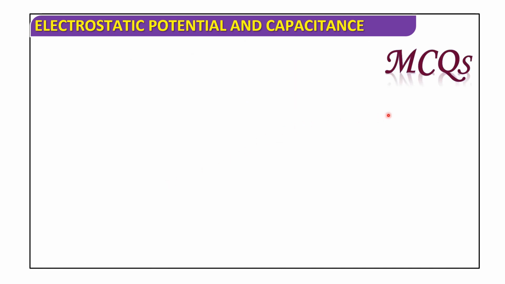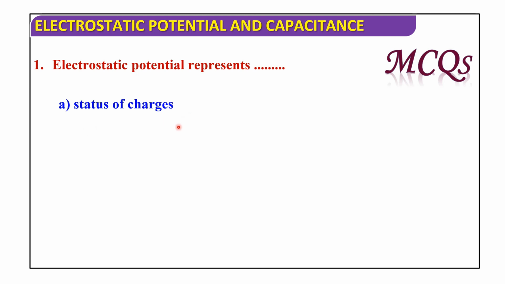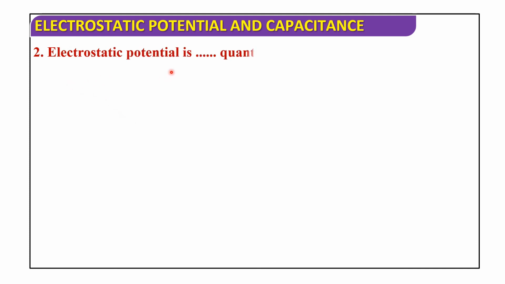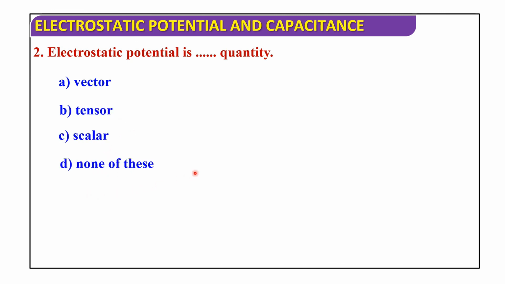Now I'll discuss MCQs. Electrostatic potential represents the status of charges, status of forces, status of kinetic energies, or none of the above. So this is the status of charges. Electrostatic potential represents the status of charges. Next one: electrostatic potential is a dash quantity: vector, tensor, scalar, or none of these. Electrostatic potential is a scalar quantity.